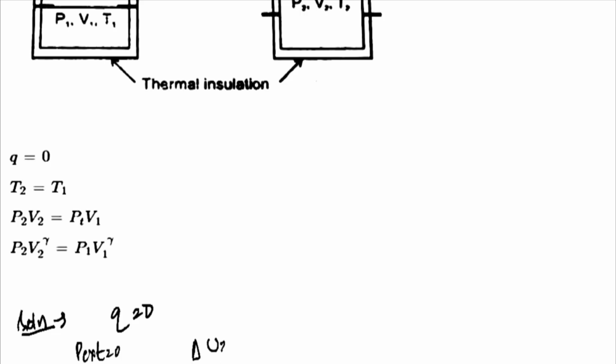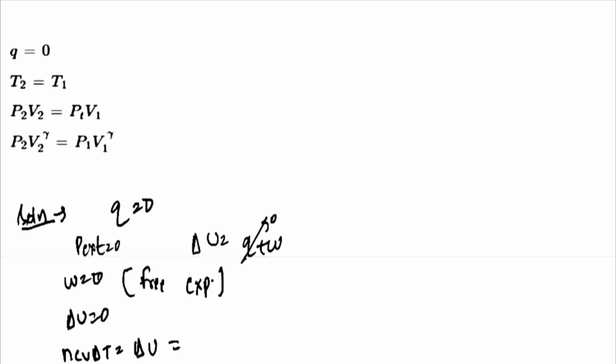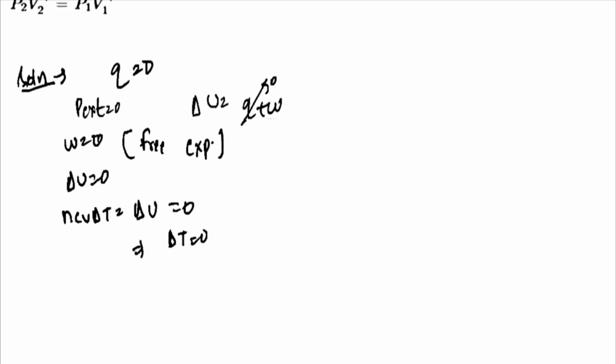And we all know that del U is equal to Q plus W. Here Q is equal to 0 because it is adiabatic, and work done is equal to 0 in free expansion. So del U is equal to 0. And we all know that n Cv del T is equal to del U. And here given that it is 0, this implies that delta T is equal to 0. Therefore, the whole process is isothermal also, and T final is equal to T initial.